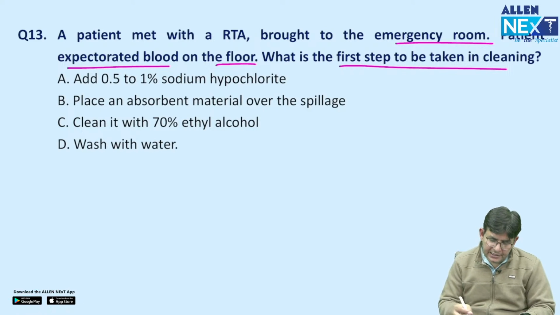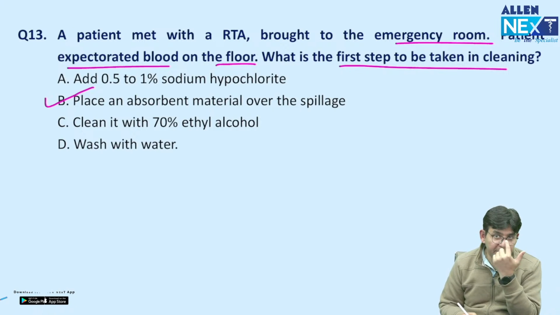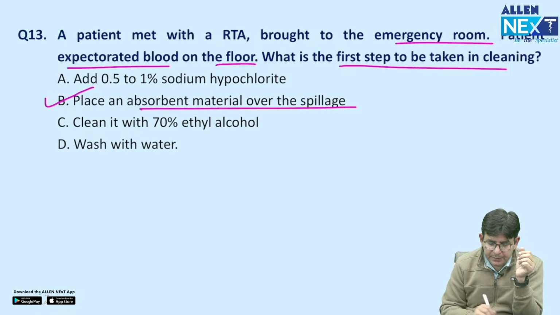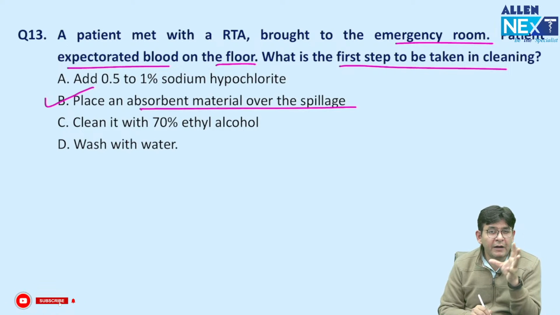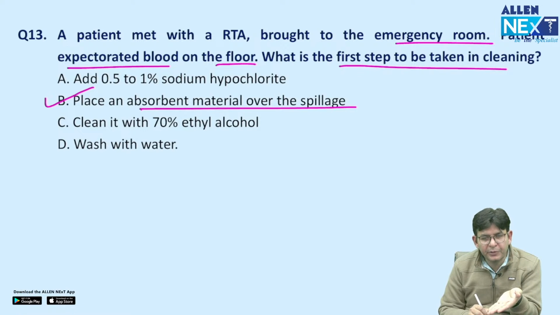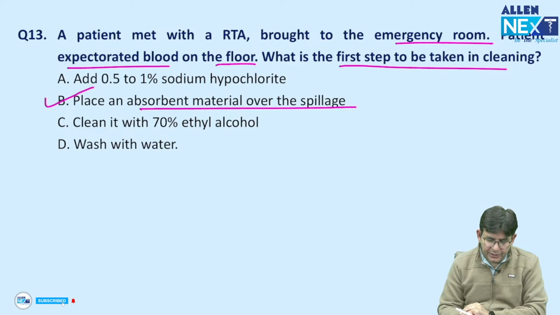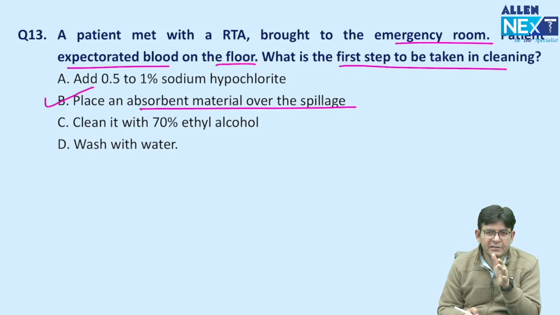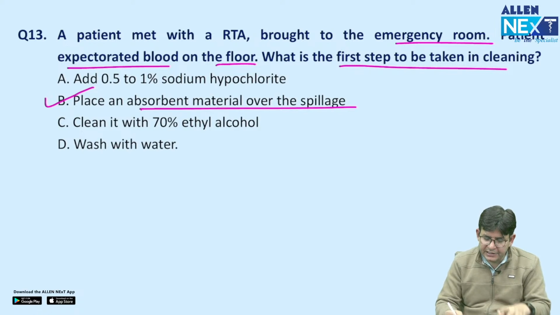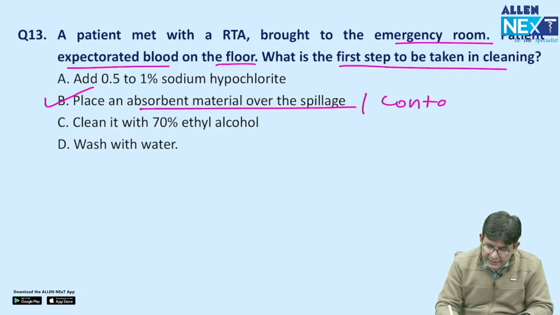The answer to this question, guys, is B. You might be saying A, because everybody thinks that way. But what is important is that in any blood spill management, the first thing is to contain the spill. So you should put whatever absorbent material is available onto that spillage, and then you put the sodium hypochlorite. So the first answer is B, and then you have to disinfect it. This is a basic protocol: firstly you have to contain the spill.